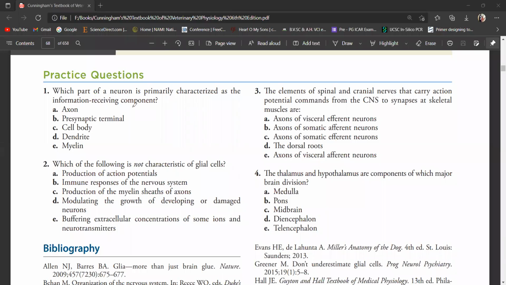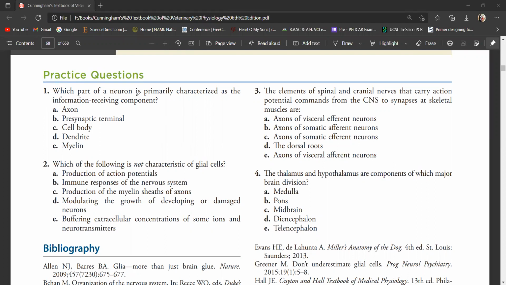As we have discussed the organization of nervous system in my previous lecture and also introduction of nervous system, let us practice some of the questions, what we have learned. So it is taken from Cunningham Physiology, 6th edition.